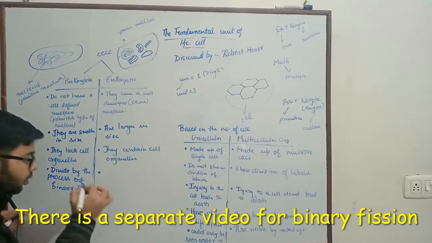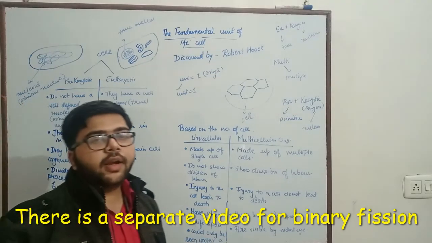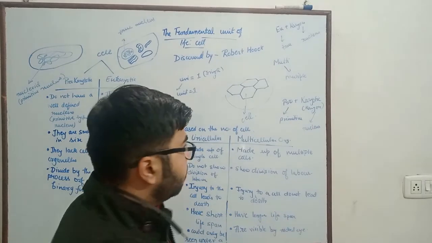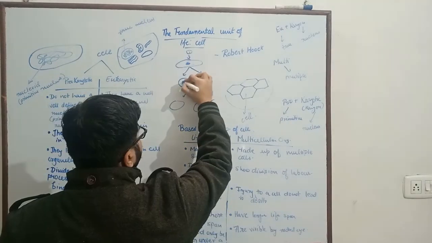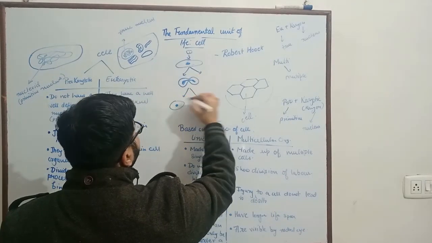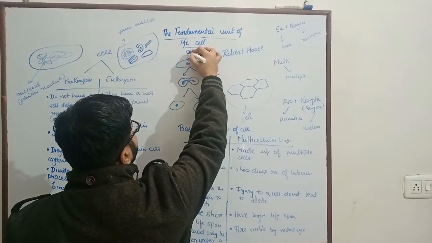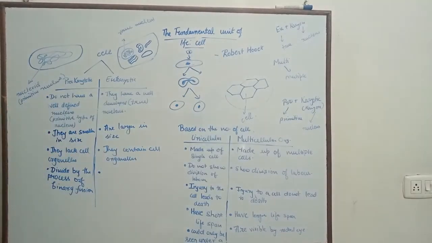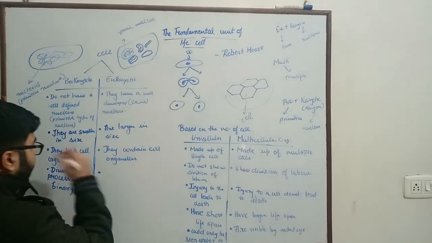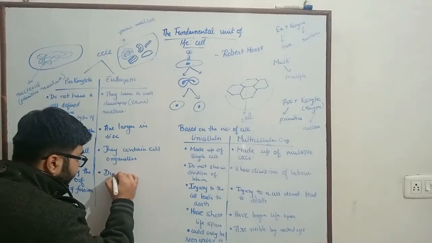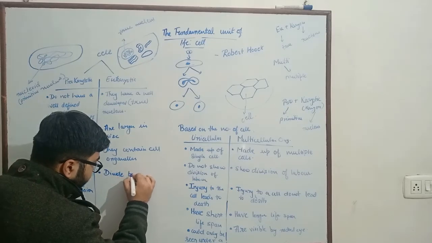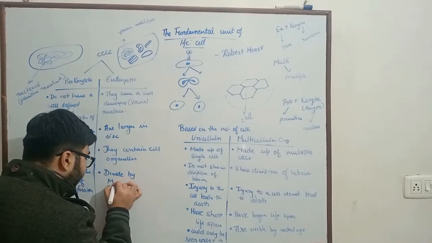Binary fission means a cell gets divided into two cells. Whereas eukaryotic cells divide by mitosis.